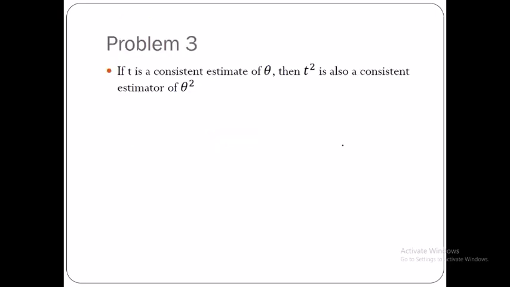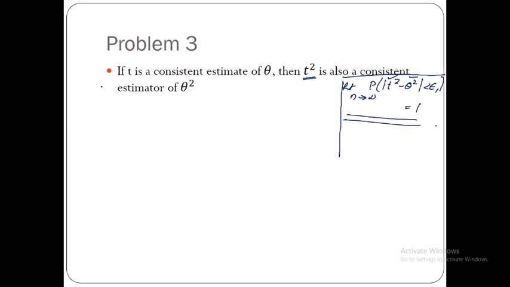So the next problem is that if t is a consistent estimate of theta, then show that t square is also a consistent estimate of theta square. So we just have to show that limit n tends to infinity, probability of modulus t square minus theta square less than epsilon, let that be epsilon 1, is equal to 1. This is what you have to show in order to prove that t square is a consistent estimate of theta